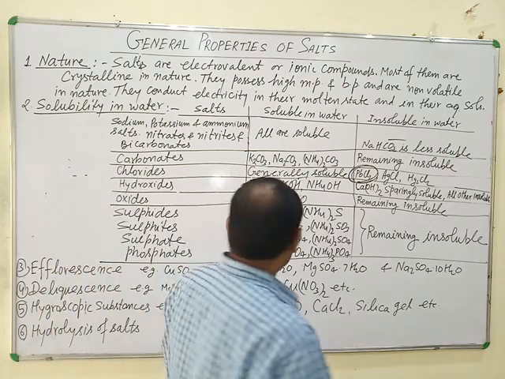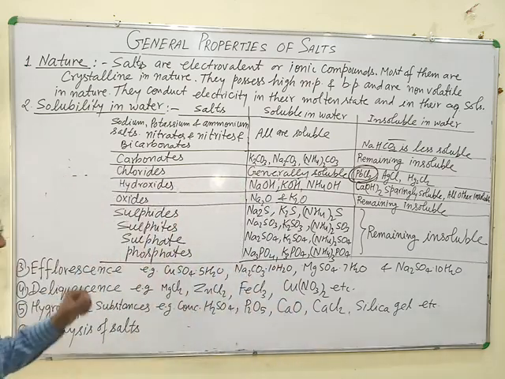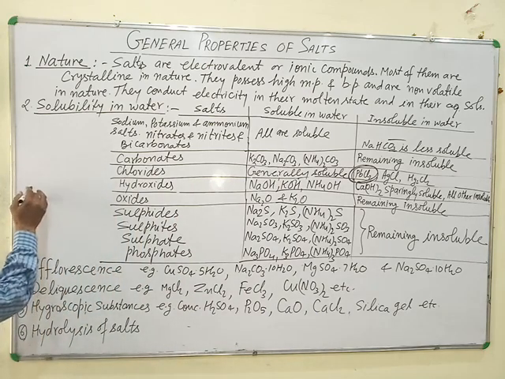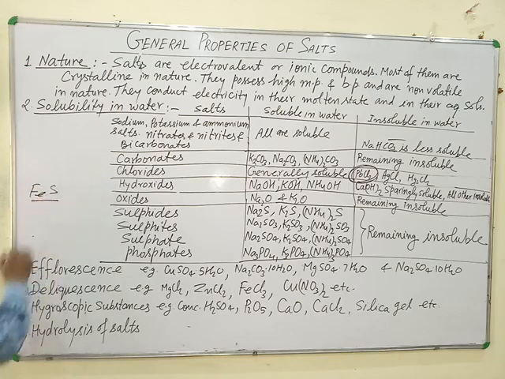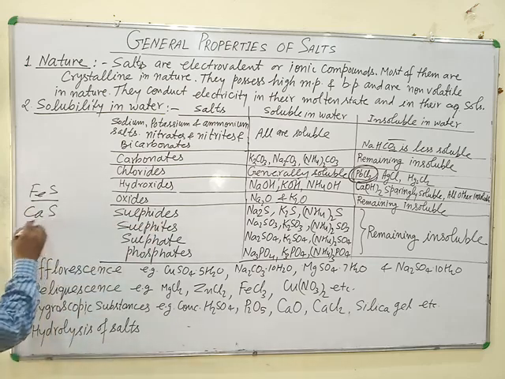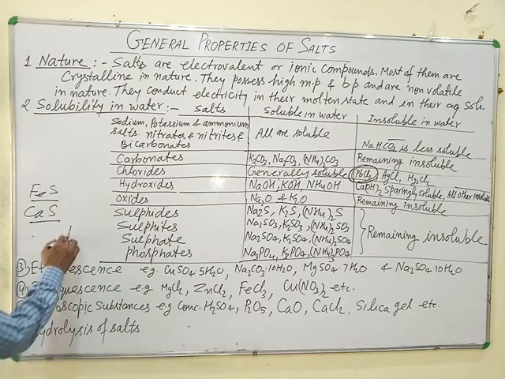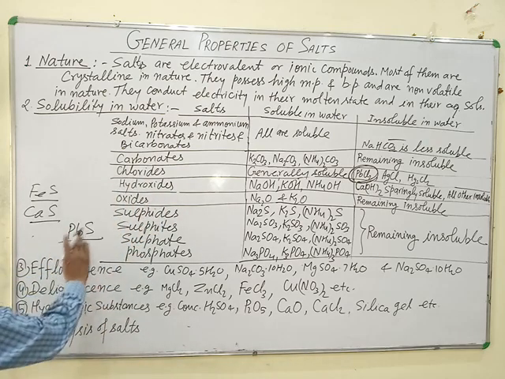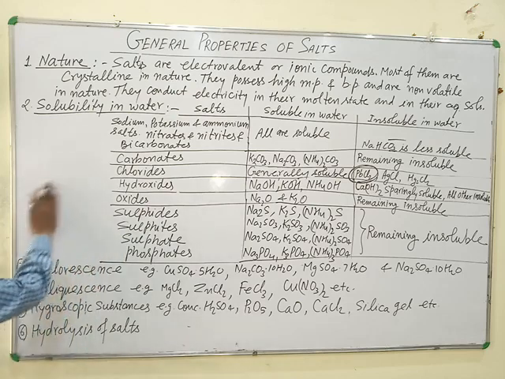The rest of the sulfides, sulfates and phosphates are insoluble in water. For example, FeS, iron sulfide, is insoluble in water. Calcium sulfide is insoluble in water. Lead sulfide is insoluble in water. Except sodium, potassium and ammonium sulfides, all other sulfides are insoluble in water.